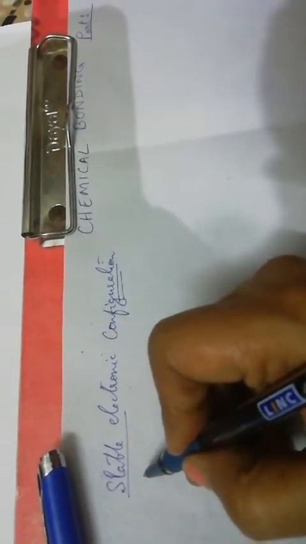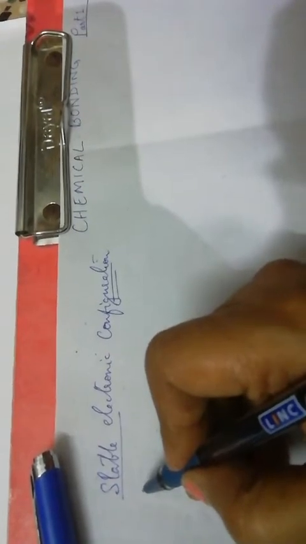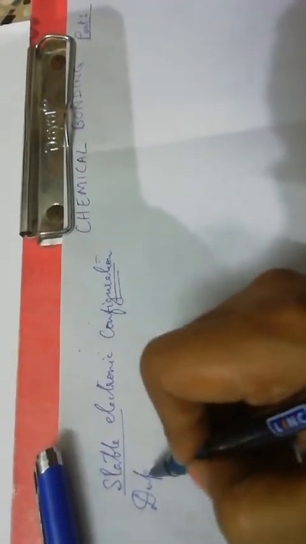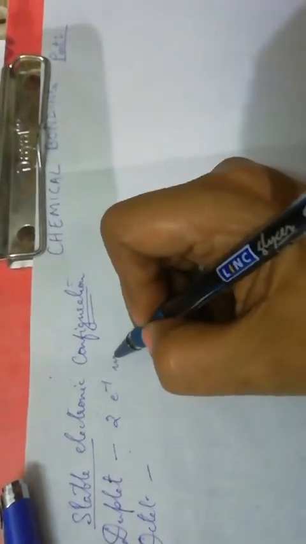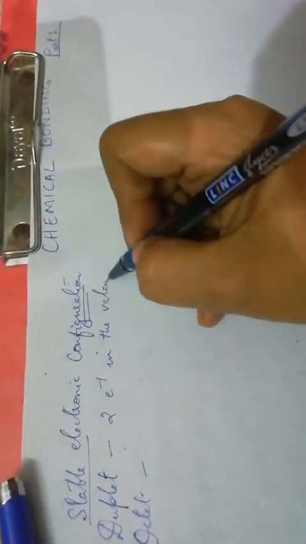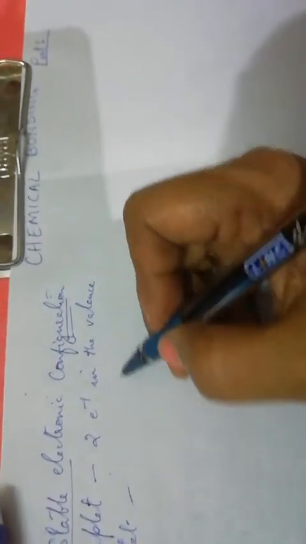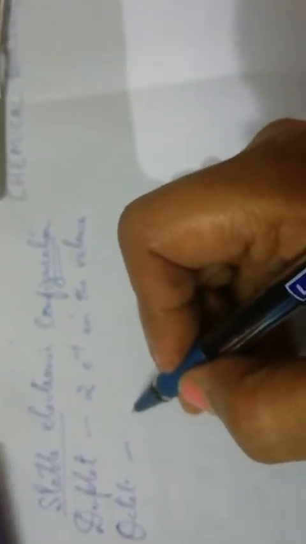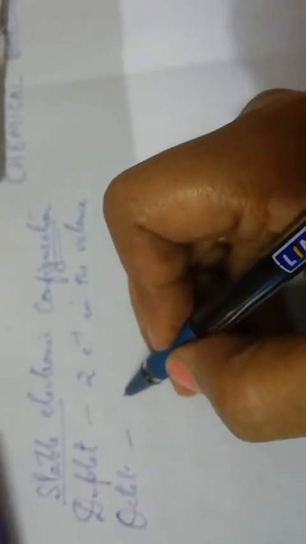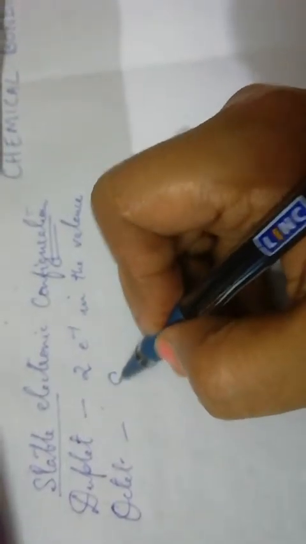There are two states in which an atom can acquire a stable electronic configuration. One is the duplet rule, another one is the octet. Duplet means having two electrons in the valence shell. Now we have studied about the electronic configuration of all the elements. So we know that in an atom every shell has a different number of electrons depending upon Bohr's and Bury's rule. The other stable electronic configuration is the octet state, that is having 8 electrons in the valence shell.